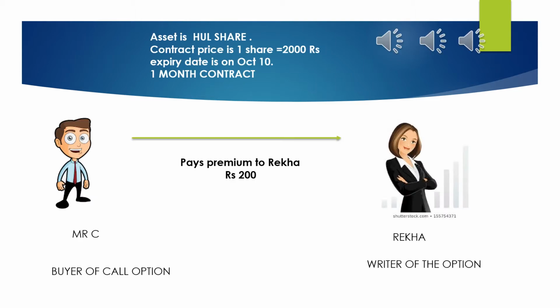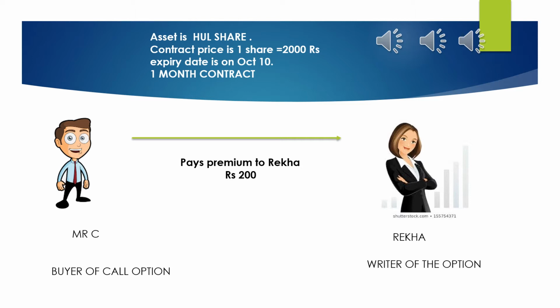Let us understand the call option with this example. Over here we have two parties. The first party is Mr. C, who is the buyer of the call option, and the second party is Ms. Rekha, who is opposite to the buyer of the call option, and she is the writer of the option.